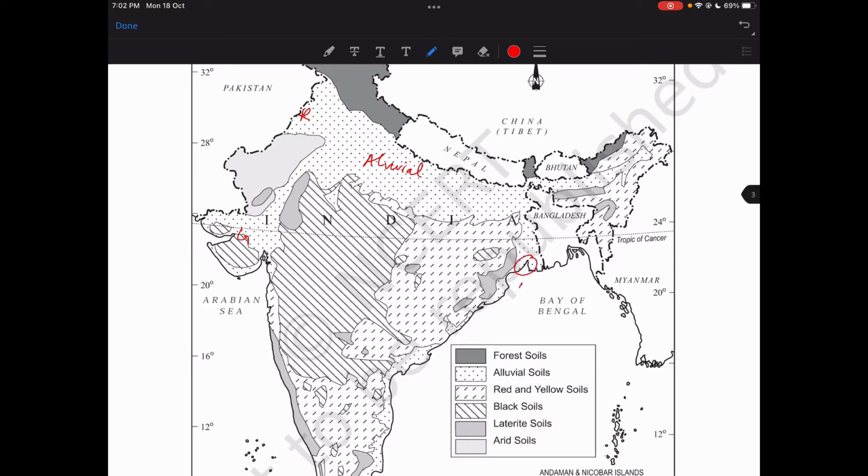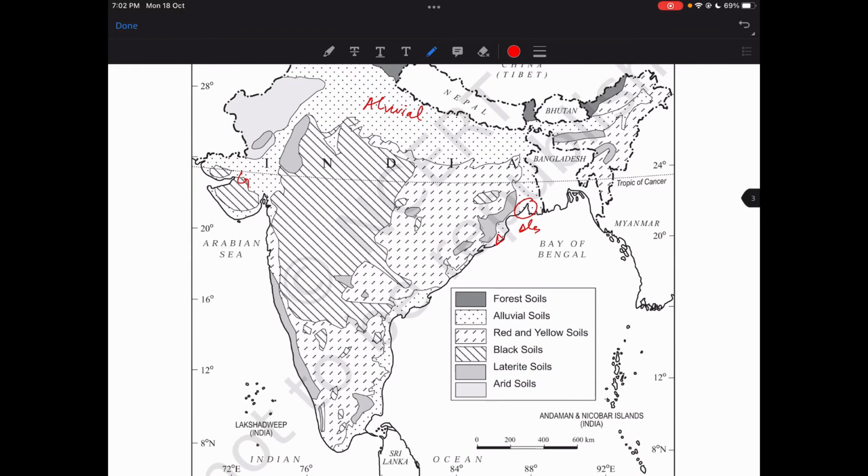There are the deltas. Yeah, deltas of Ganga and Brahmaputra should be here basically. And yeah, the east coast deltas, Godavari, Krishna delta. Then we have black soil. Where is black soil? Yes, here. So this is Maharashtra plain, Madhya Pradesh, black soil.